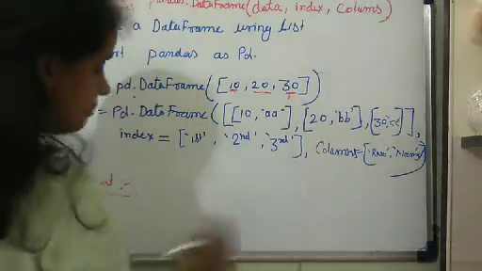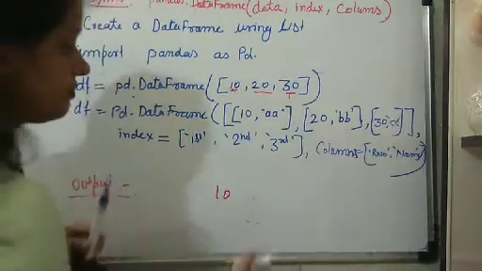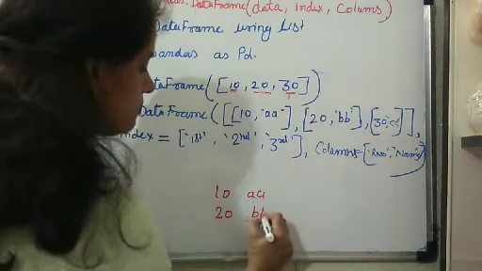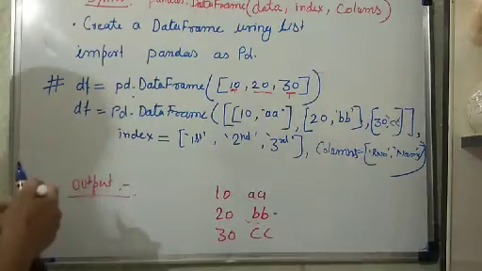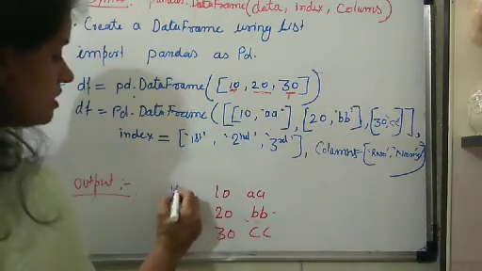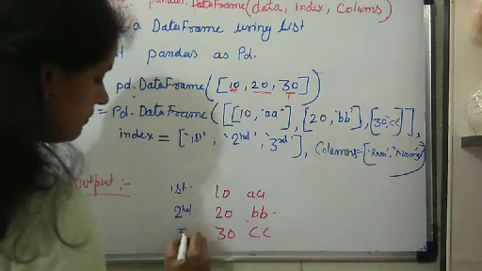So what will be the output here? Let us see. Very well known to you, 10 and AA, 20 and BB, 30 and CC. This is the data which will be represented in the rows and columns. What will be the index? This will be represented as first, this will be second, and this will be third.